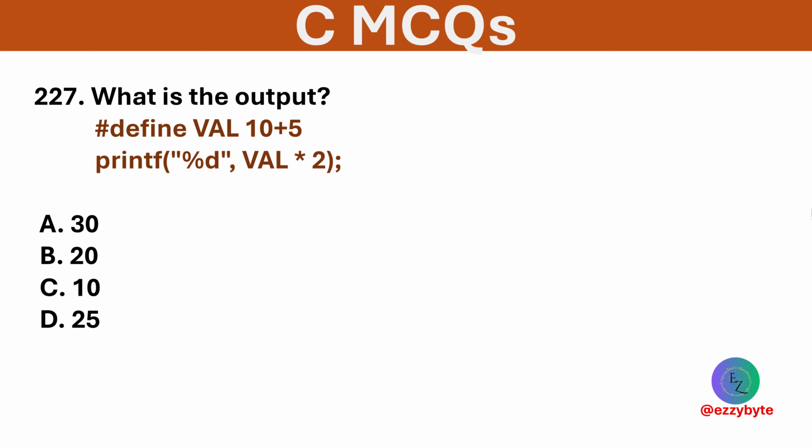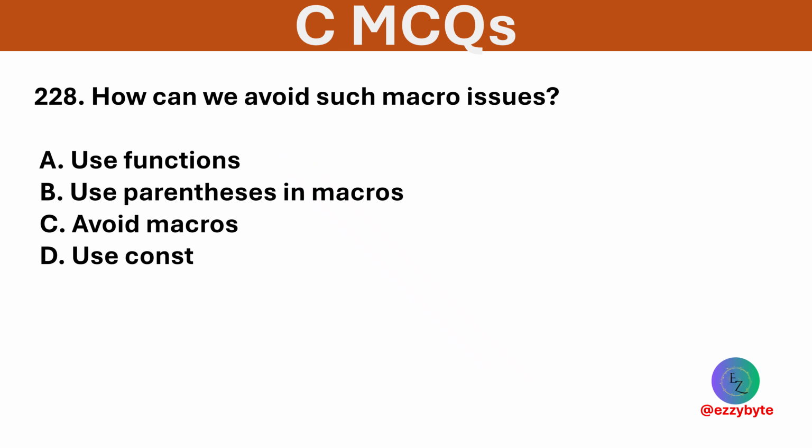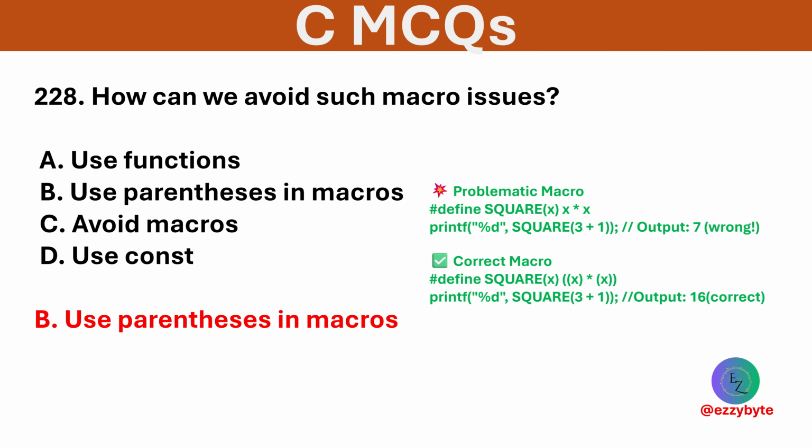What is the output of this code? Options are 30, 20, 10, and 25. Option D is correct. How can we avoid such macro issues? Options are use functions, use parentheses in macros, avoid macros, and use const. Option B is correct. Parentheses ensure correct order of operations.